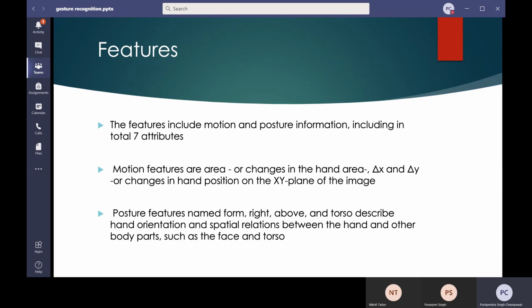However, the motion postures are area or changes in the hand area, delta x and delta y. The changes in hand position on the xy plane of the image. If we consider our images as xy coordinates, in the initial position where the hand is at 0 comma 0, however we move along the plane, it may change delta x or delta y.